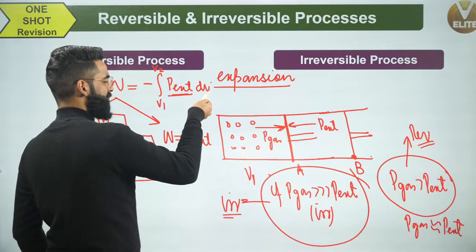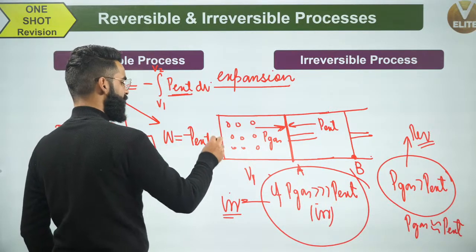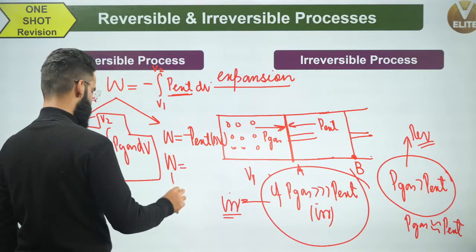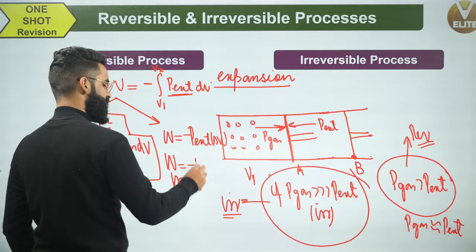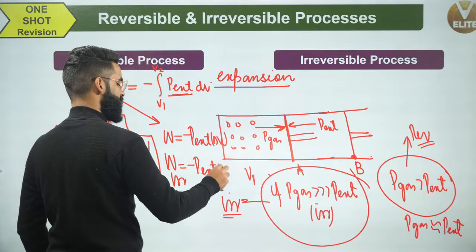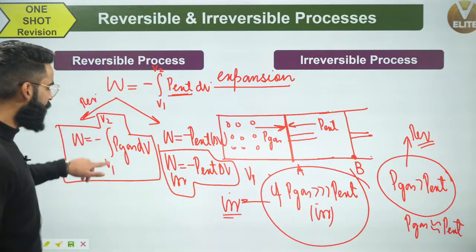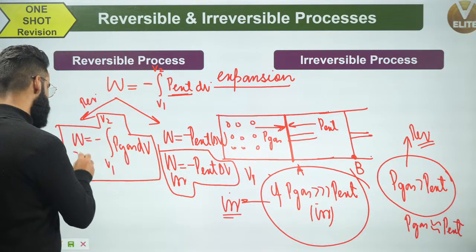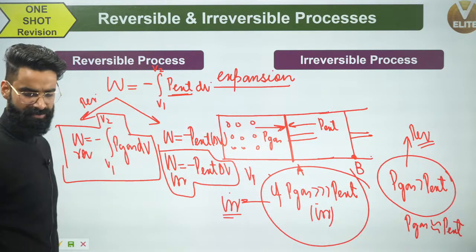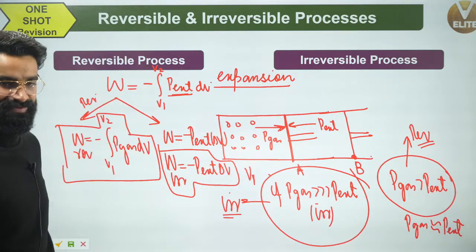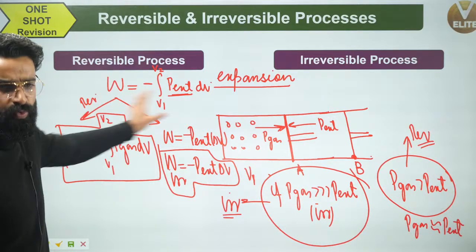The integral of dV is V; taking the limits, V2 minus V1, it's going to be delta V. So I got the work done: in an irreversible process, it is simply minus P external delta V. These are the two things you need to remember. This is how we calculate work done in a reversible process, and this is how we calculate work done in an irreversible process. We talked about this in detail when I taught you reversible and irreversible processes; this was just a quick overview.